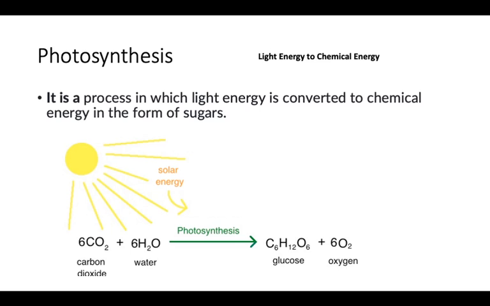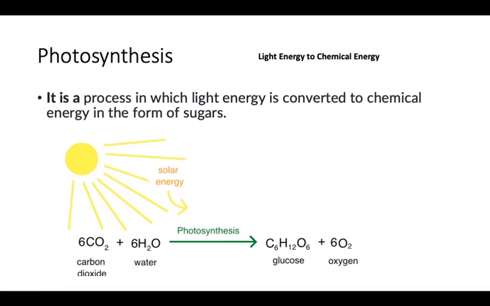Now let's talk about photosynthesis. It is a process in which light energy is converted into chemical energy in the form of sugars. That we already know. Now this is the sun, and under the influence of that sun energy, the energy usually falls in the form of packets, and these packets are small particles which we call photons. Now 6 CO2 plus 6 molecules of water join together to form glucose, and oxygen is released.